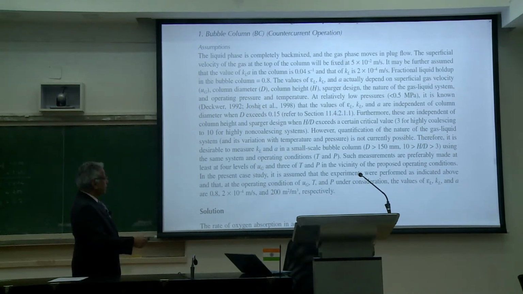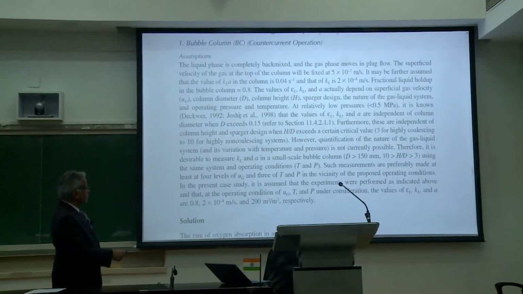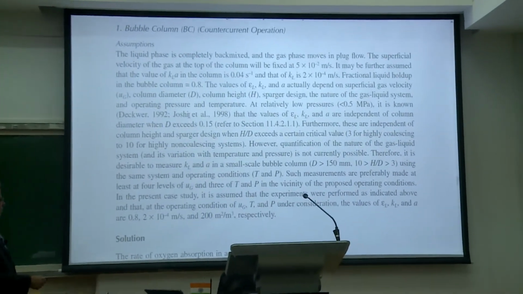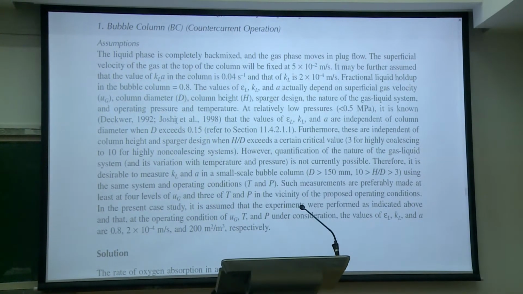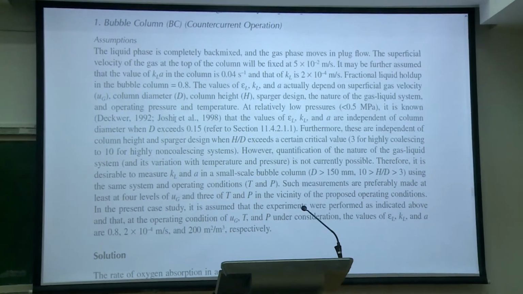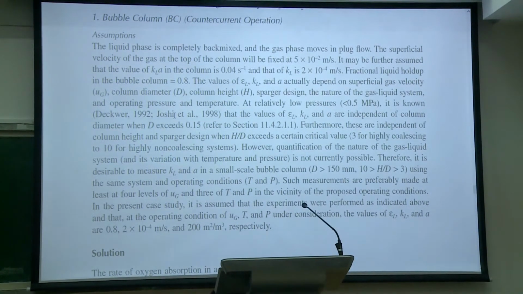So in the laboratory, you take the same system, and by manipulating you bring it into the second regime. So you know gas hold up. From conversion you can find KLa, right? And if you increase the temperature further and increase Kmn, you can come in between the second and third regime.